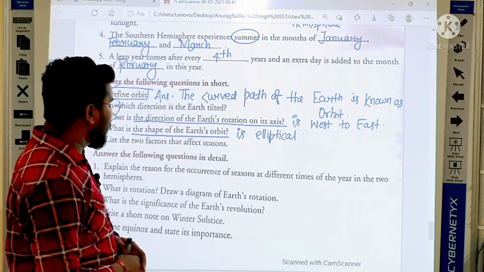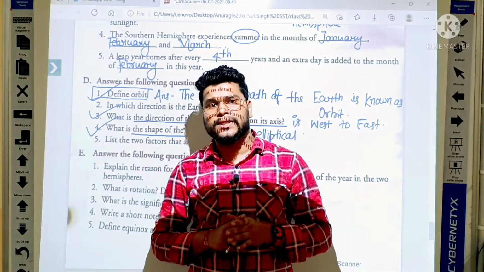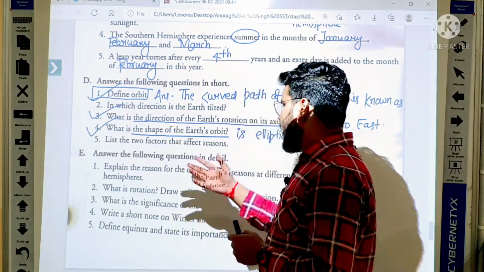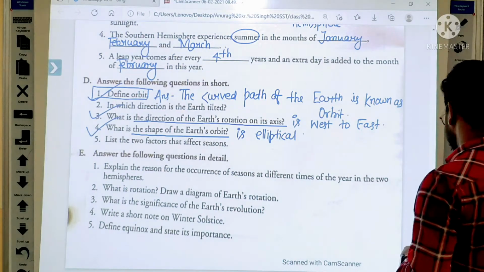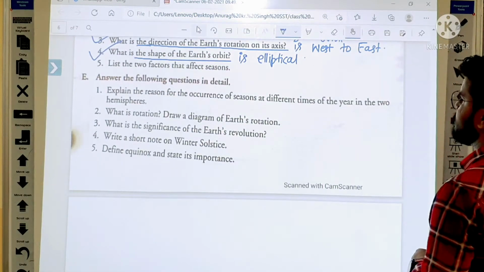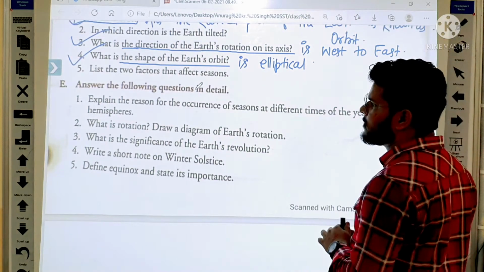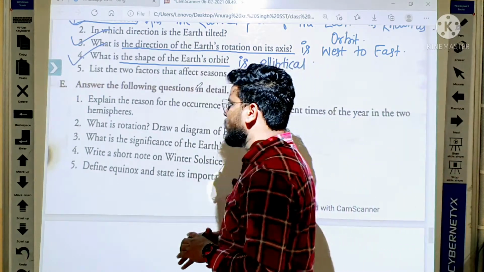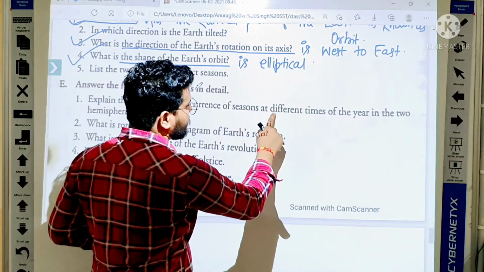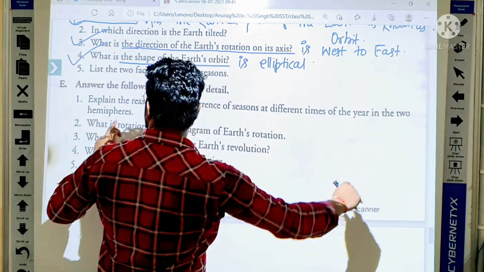Okay student, now after this A, B, C, D type question answer, now let us come on E, and this is the answer the following question in detail. Okay, here a student, explain the reason. Let us understand the question. Explain the reason for the occurrence of season at different times of the year in two hemisphere.